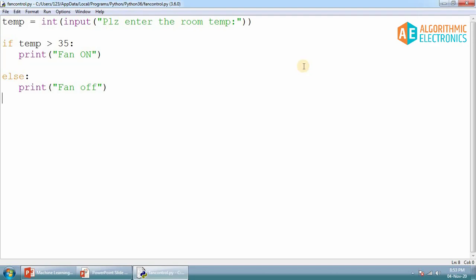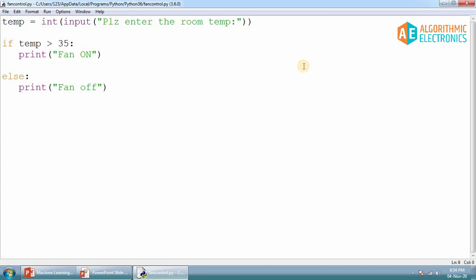If the temperature is between 35 to 40, the fan speed should be 1. If the temperature is between 40 to 45 or 41 to 45, the speed of the fan has to be 2. And if the temperature is greater than 45 degrees centigrade, the speed of the fan must be 3. Okay, and otherwise the speed of the fan should be 4.